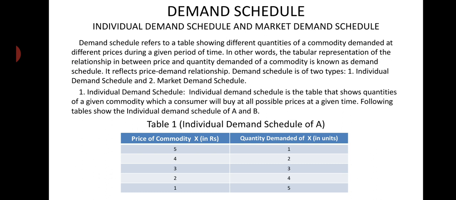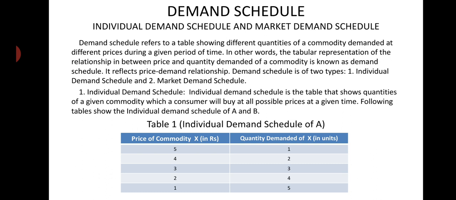That is known as individual demand schedule. So individual demand schedule is the table that shows quantities of a given commodity which an individual or a buyer will buy at all possible prices at a given time.